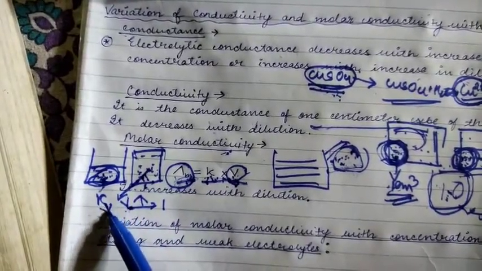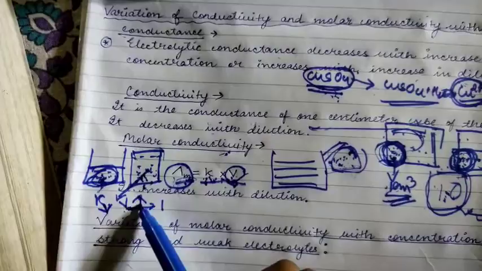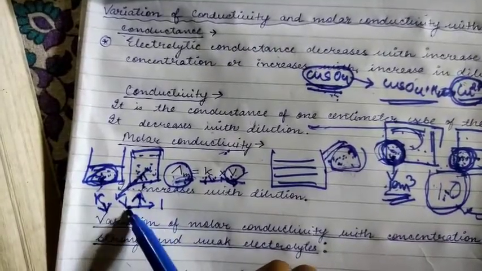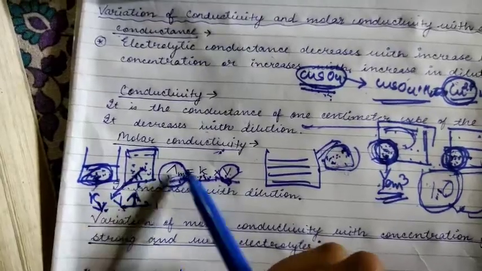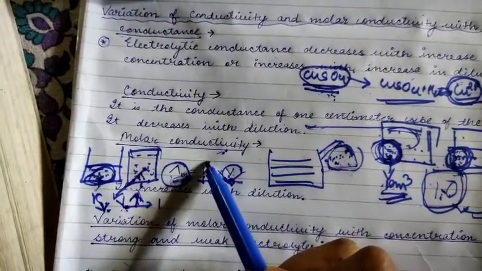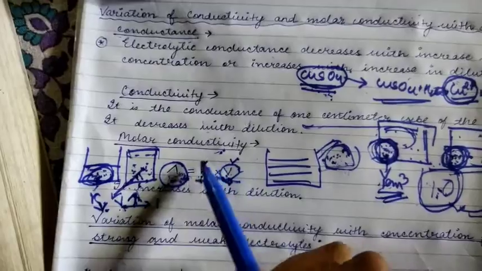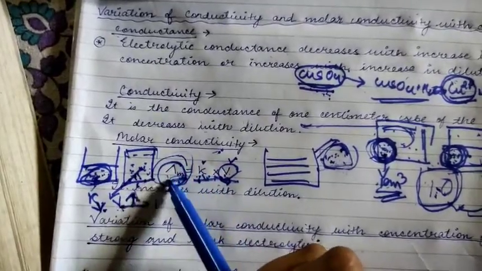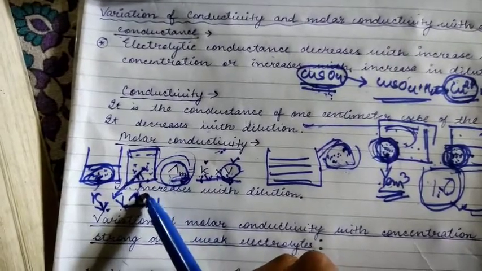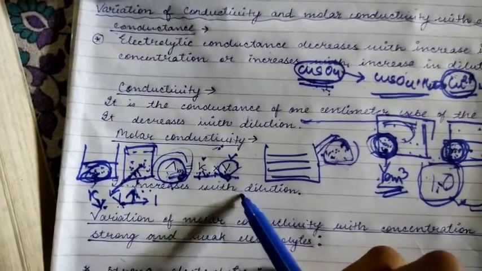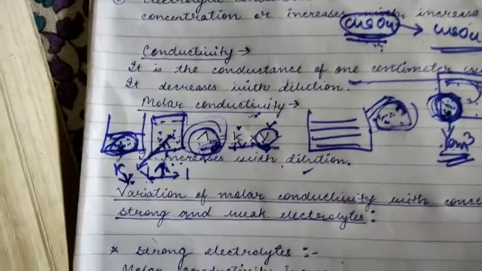Although the conductivity is decreasing, the volume is increasing appreciably. It is increasing much more than the conductivity is decreasing. Therefore this is decreasing less, but this is increasing more. So your final product, the molar conductivity, will actually increase. So it is written here that it increases with dilution. Is it clear?